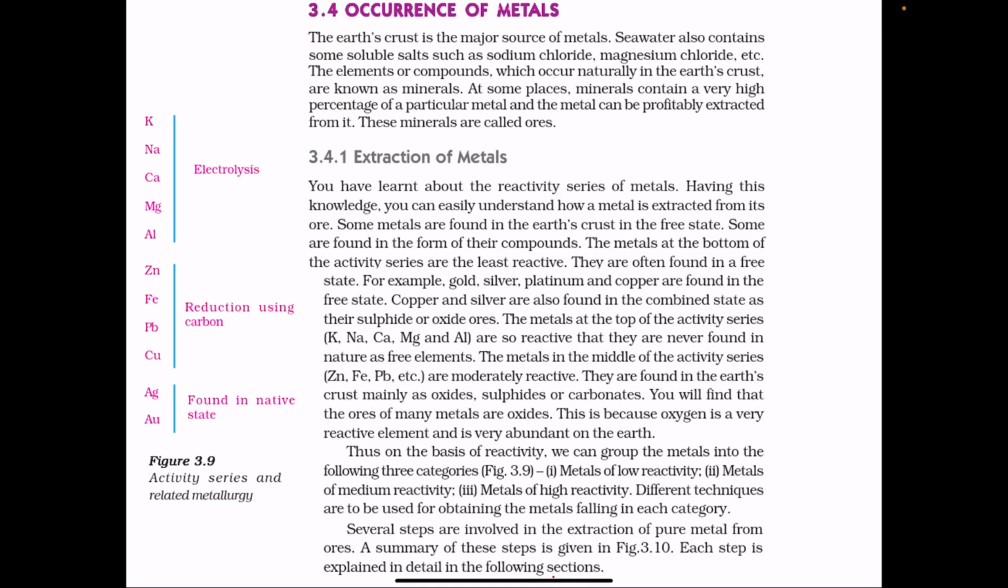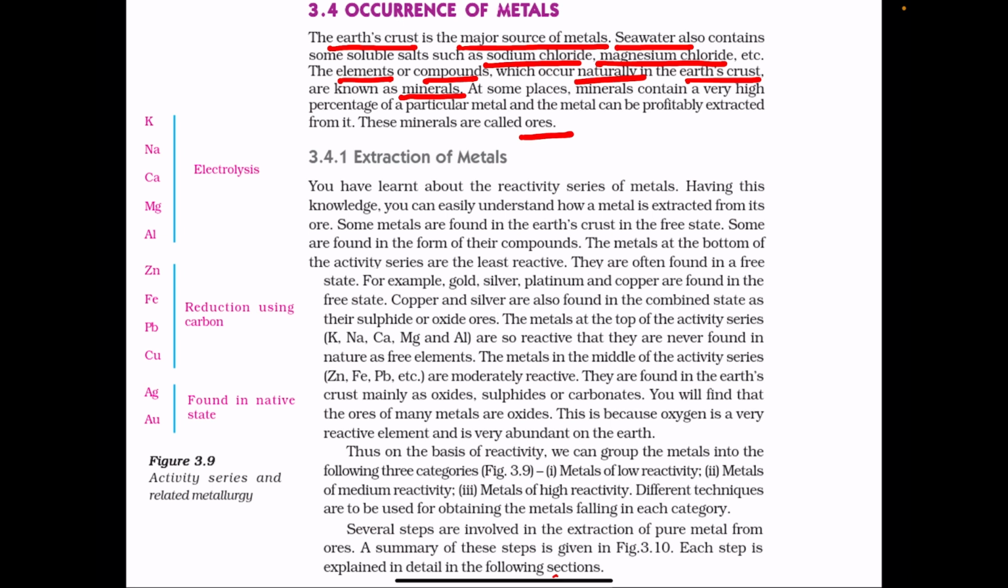Occurrence of metals. Major source of metals is Earth's crust. Soluble salts like sodium chloride and magnesium chloride etc. are present in seawater. Now, what are minerals? Elements or compounds which occur naturally in the Earth's crust are known as minerals.